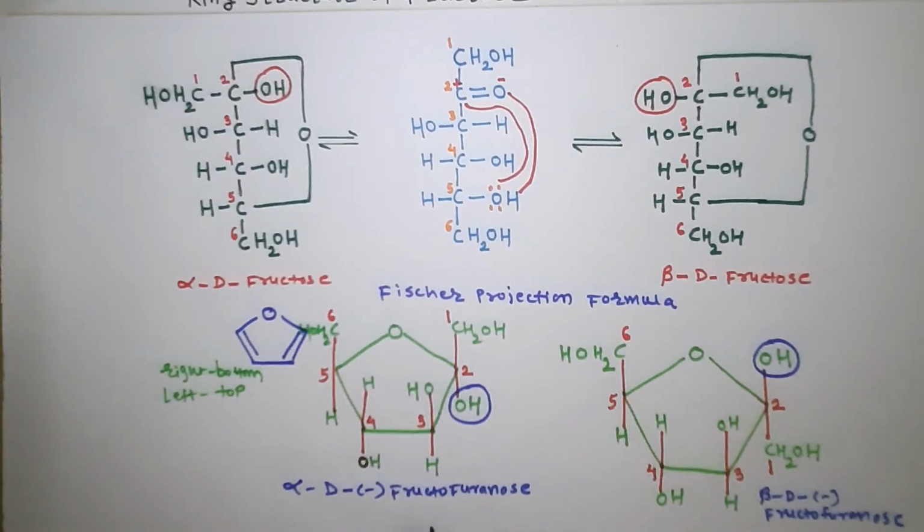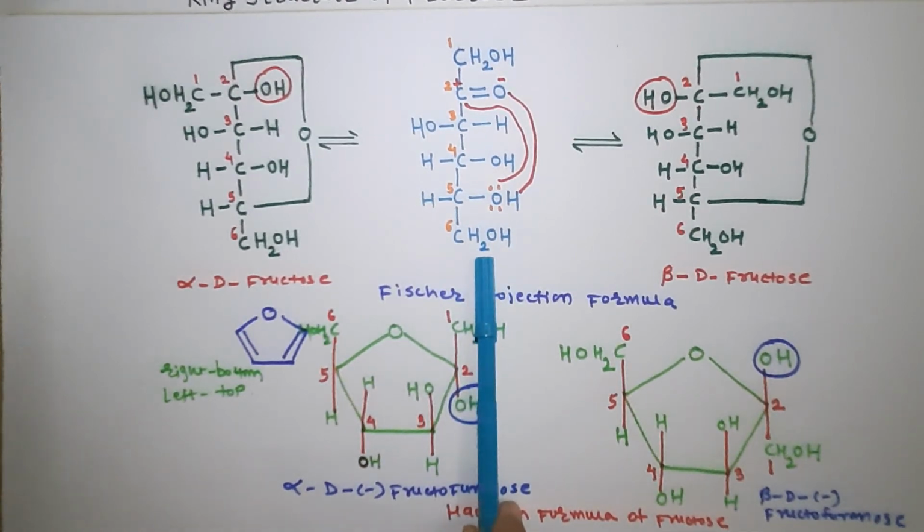So these two are the Haworth projection formulas of fructose. So now see, this is about the ring structure of fructose, how it forms the Fischer projection formula and Haworth formula by using the open chain structure of fructose. So this is about the ring structure of fructose. Thank you.